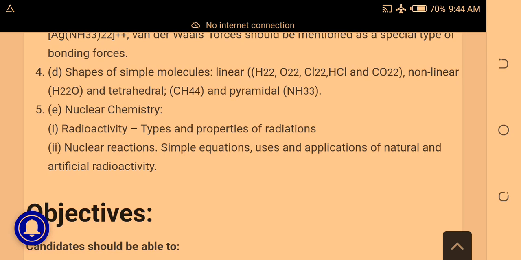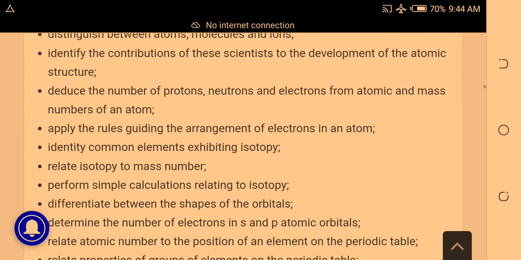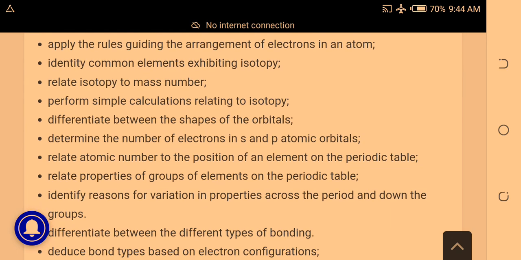Nuclear chemistry. Under nuclear chemistry, you should look at radioactivity, types and properties of radiations, nuclear reactions, simple equations, uses and applications of natural and artificial radioactivity. Okay? Let's go to the next topic.